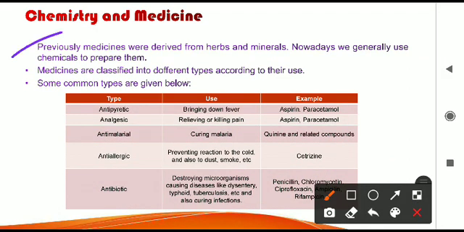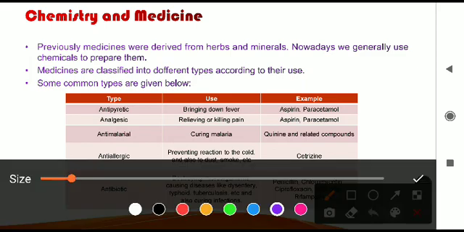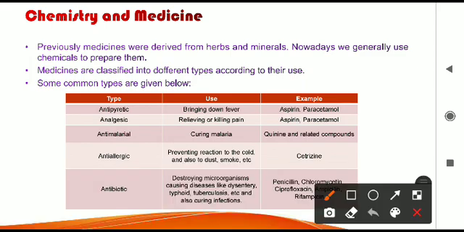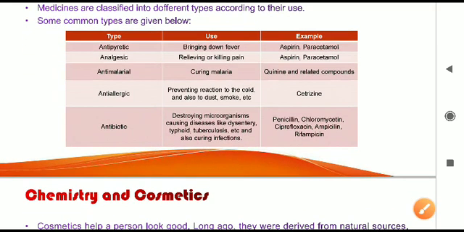Earlier, the medicines were derived from herbs, from plants, medicinal plants, as well as from the minerals that are present in the earth's crust. So medicines were extracted or obtained from them. But nowadays what are we using? We are using chemicals. Different types of chemicals are used in the industries to prepare different types of medicines, and we can categorize the different medicines into different categories.